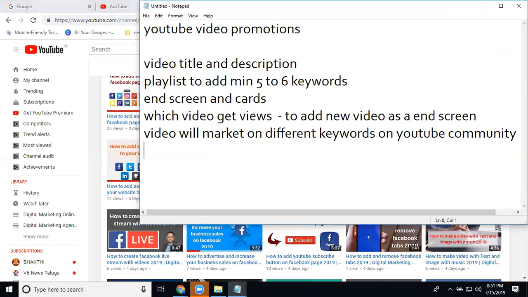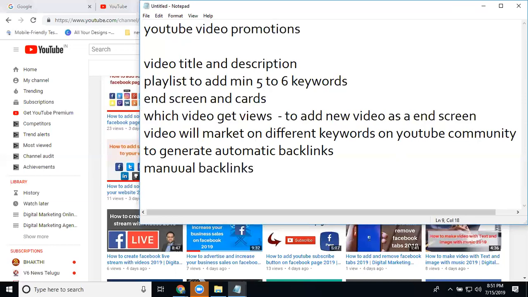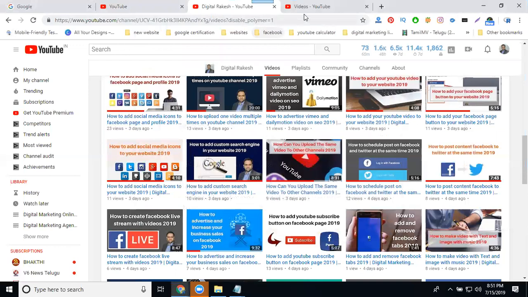And the final, very important thing, is to generate automatic backlinks and manual backlinks. Automated and manual backlinks. I'll show one by one.